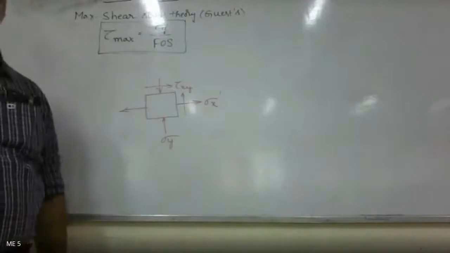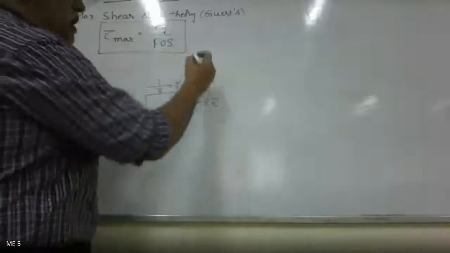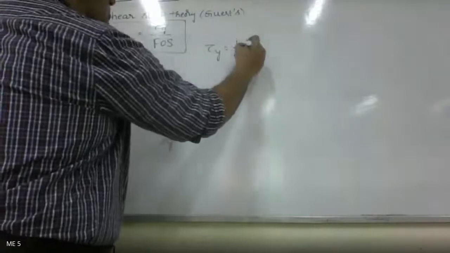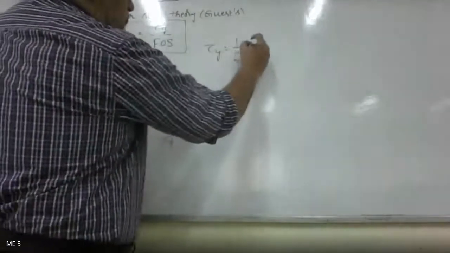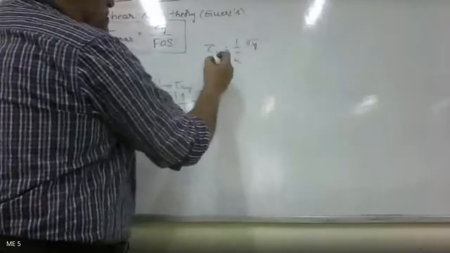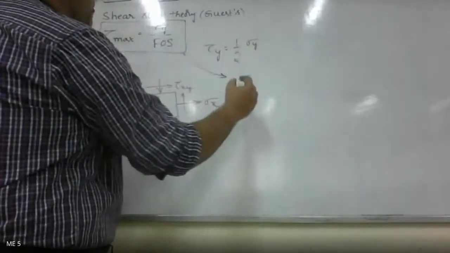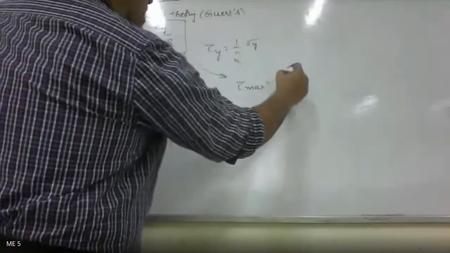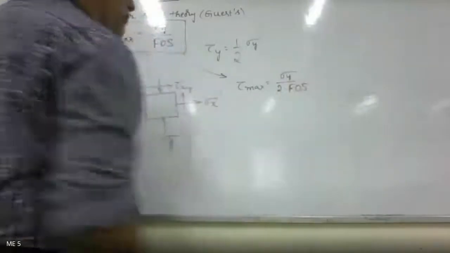From the basics of MOM, we have learned that tau y is equal to half of sigma y. That is, shear stress is equal to half of normal stress. So here tau y is equal to sigma y by 2, and this equation becomes tau max equal to sigma y by 2 into factor of safety.